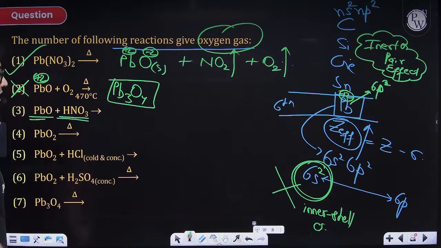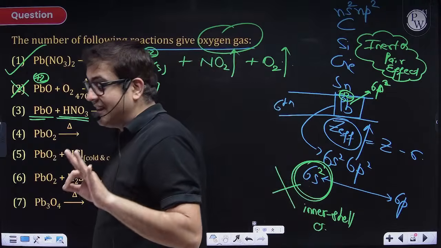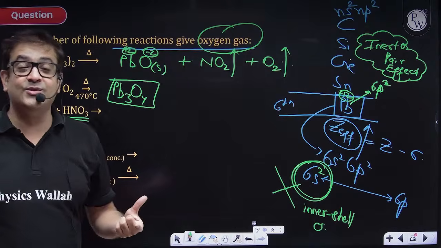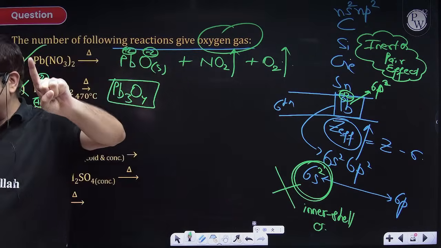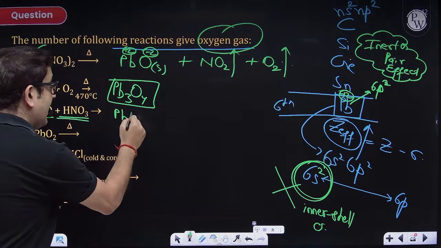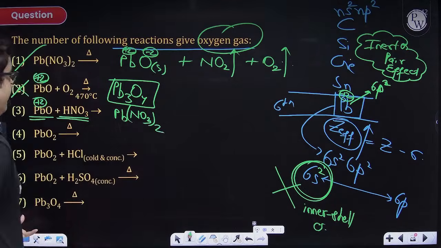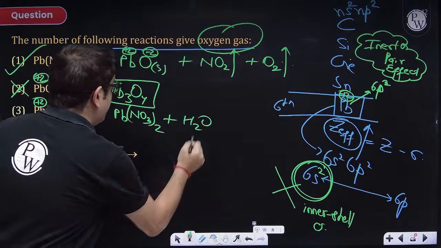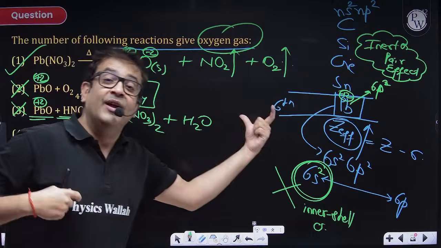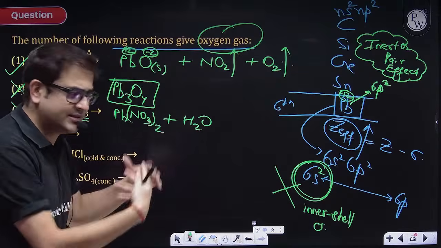Again, lead oxide with nitric acid. Nitric acid is an oxidizing agent, but this oxidizing agent can't oxidize lead in +2 oxidation state. Why? Because the +2 oxidation state of lead is stable, and therefore lead will remain in +2 oxidation state and will rather just form a salt. So lead nitrate will be formed, and water will also be produced. So here also there will be no production of oxygen. How can you predict? By knowing through inert pair effect that +2 oxidation state of lead is stable. So you can predict it also, else it's a fact.